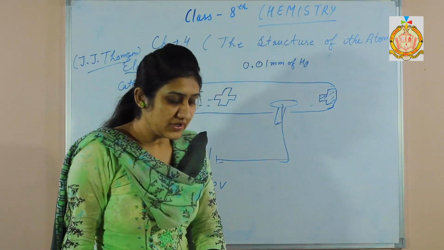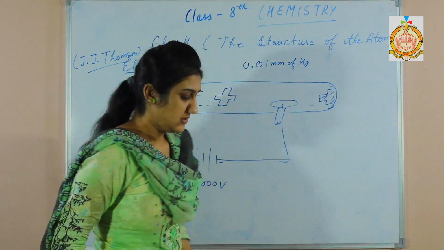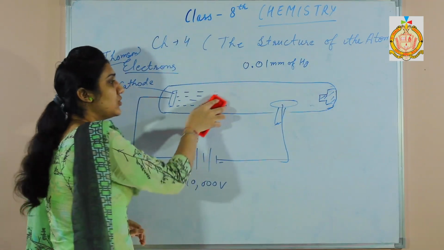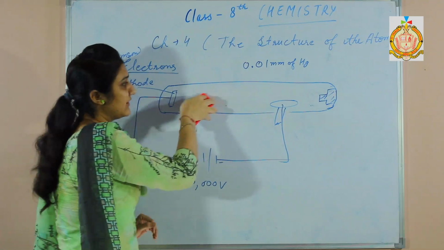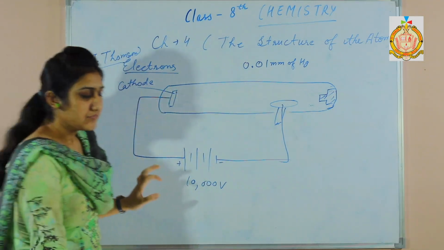Next one is cathode rays are a stream of particles. Stream of particles means cathode rays are made up of particles. Which type of particles? Negative type of particles, that is electrons.